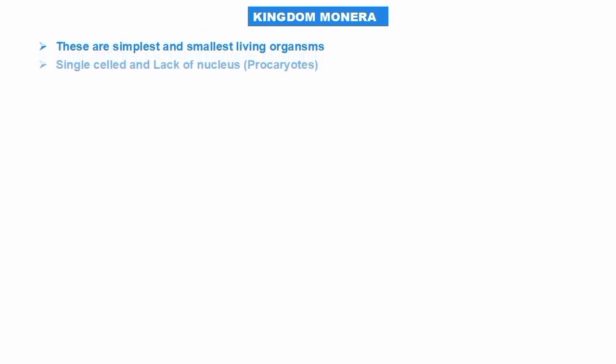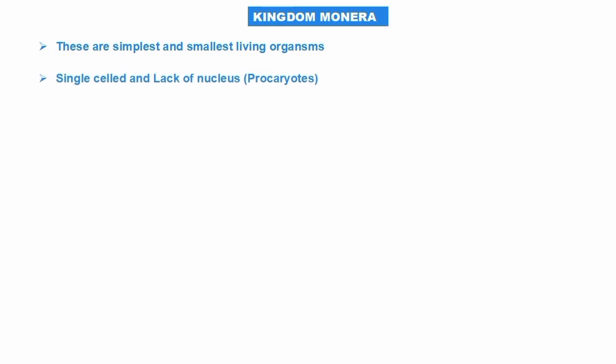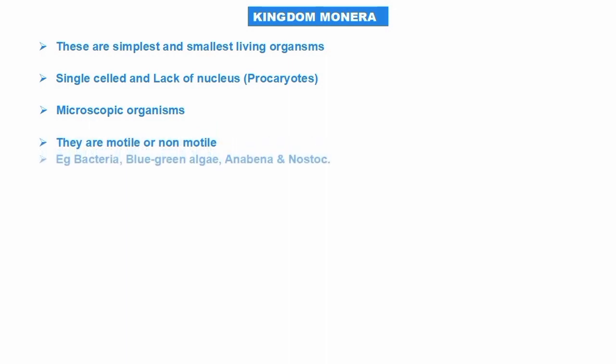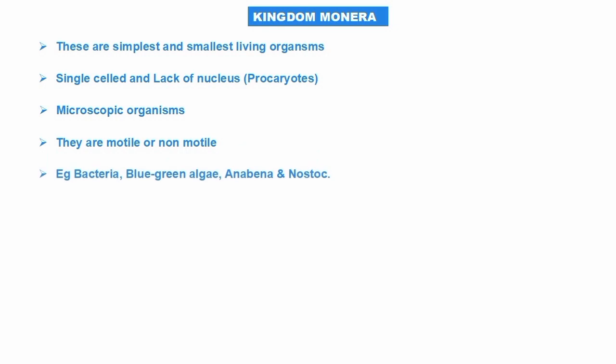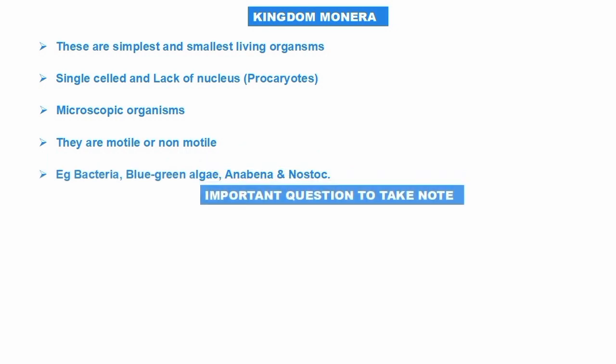Kingdom Monera are the simplest living organisms. Second, they are single-celled and lack a nucleus, which means they are prokaryotic. They are not multicellular; they are single cell. And mostly they are microorganisms, microscopic organisms. They may be either motile or non-motile. Examples are bacteria, blue-green algae, red algae, Anabaena, and so on.